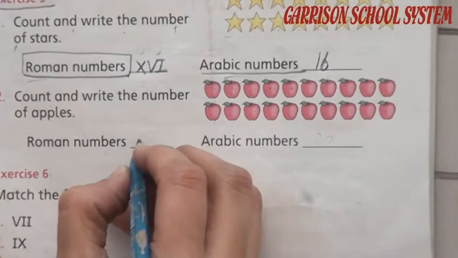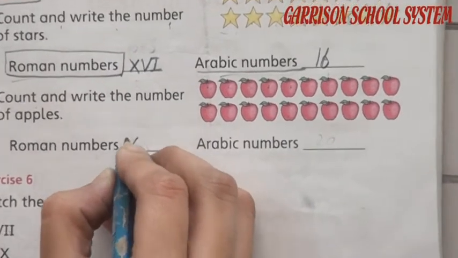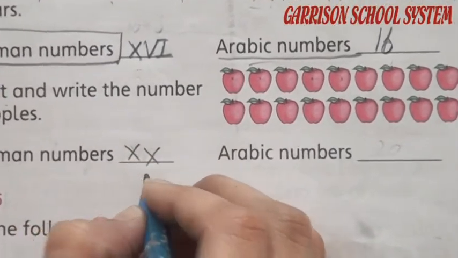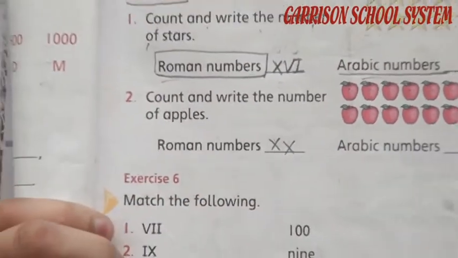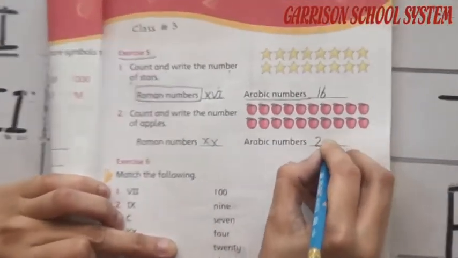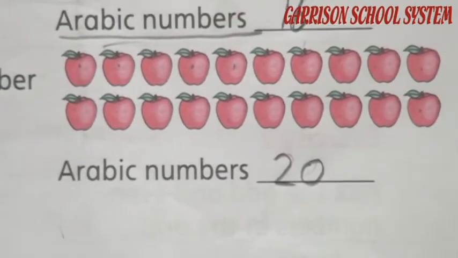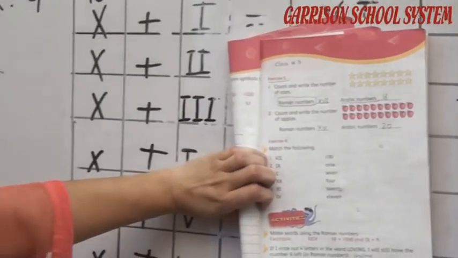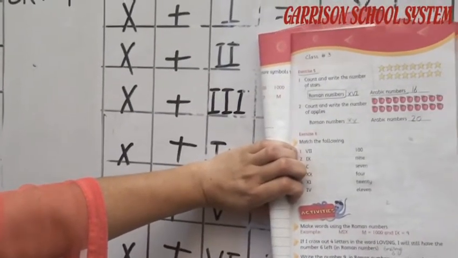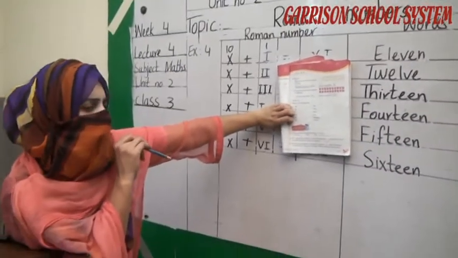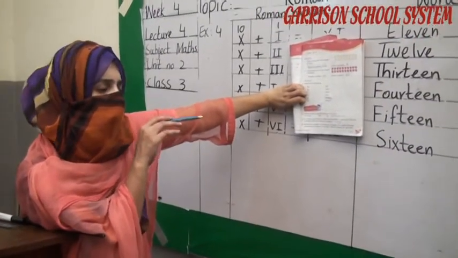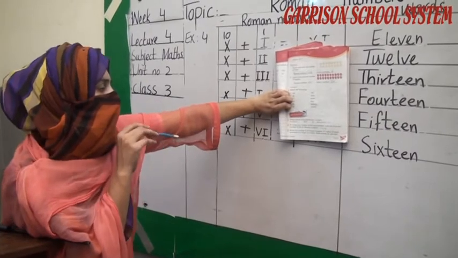We have to write 20. X plus X makes 20. This is 20 in Roman numbers. Now, this is 20 in Arabic numbers. Understand students? We use both counting systems in this exercise. First we use Roman numbers, then we use Arabic numbers. Both numbers are written here.